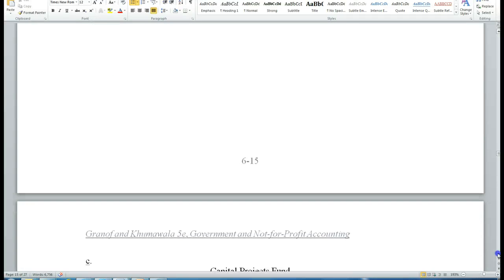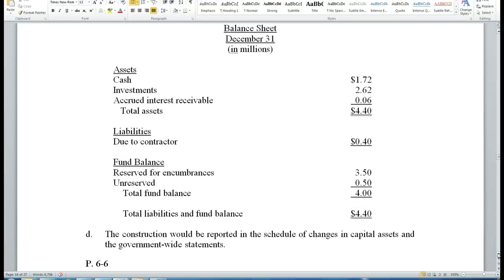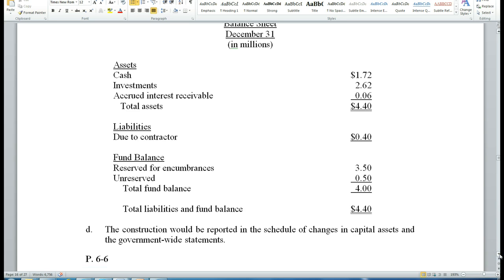And then as we move on to the next balance sheet, here you'll just see a list of, if we take all of our debits and all of our credits, you'll see cash ends up with $1.72 million. Our investments, again, take the journal entries we've provided, and you would end up with 2.62 in investments. We would have an interest receivable of $0.06 million. What is still due the contractor, and then our fund balance. Now again, you can take these journal entries and go through them, add, subtract, and notice that this is in fact where the numbers will come from.